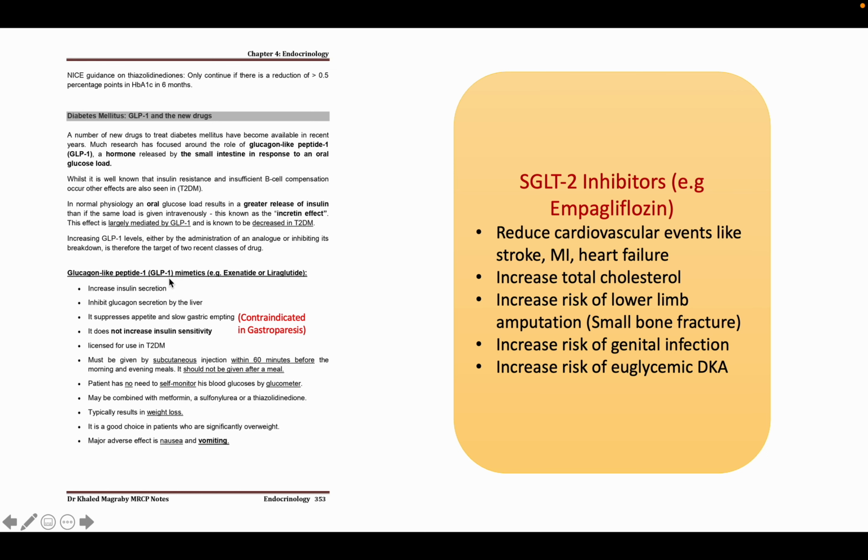Then from the intestine, some hormone is released, that is the glucagon-like peptide, and this glucagon-like peptide will stimulate the beta cell of the pancreas to secrete insulin. So this is the normal physiology, and from this normal physiology these drugs are available, that is exenatide or liraglutide. These are the GLP-1 analogs or mimetics, so they enhance the physiological process of our body.